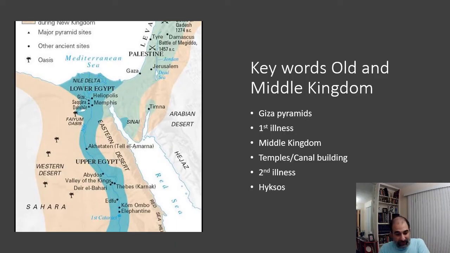And so then we get into what we call the second illness or the second intermediate period. And this is interesting because during the second illness, something happens to Egypt that has not happened since really its dawn in 3100 BC. What could have happened? Well, they're invaded. They're invaded likely by a group of people known as the Hyksos, these nomadic warriors that bring about a bit of destruction and havoc inside of Egypt.